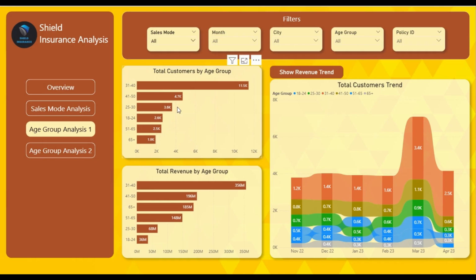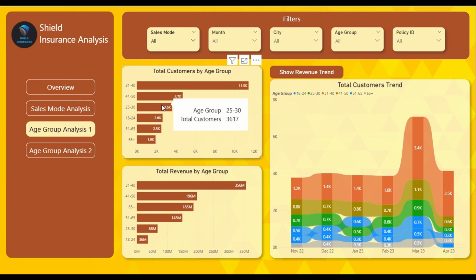Here you will be able to see in this bar chart visual representing total customers by age group and also the below visual representing total revenue by age group. You will notice here that the age group 31 to 40 itself contributes the highest amount of revenue, which is 356 million rupees, and the highest number of customers, which is 11.5 thousand.